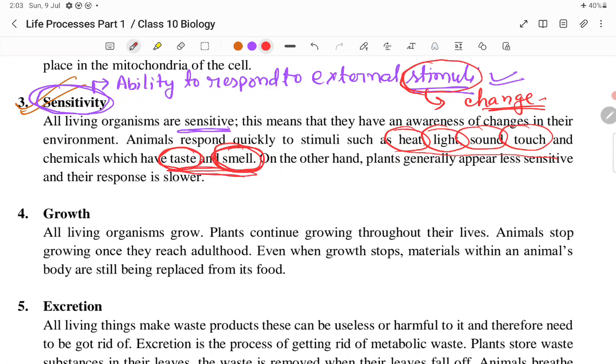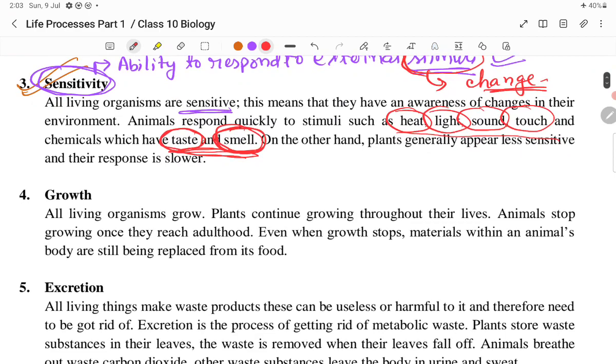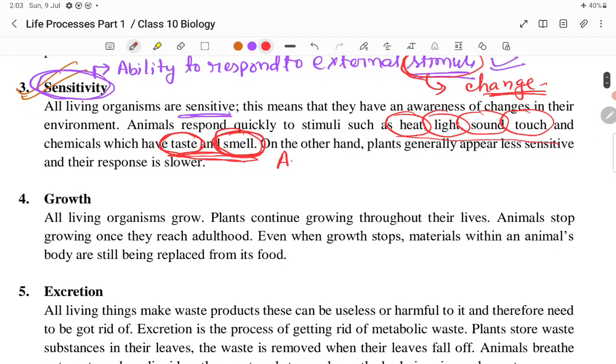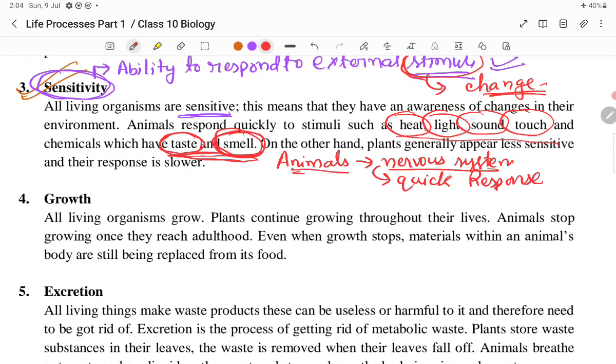Living organisms show sensitivity because of the presence of nervous system. Most animals have a nervous system, due to which they can respond to the external stimuli very quickly.